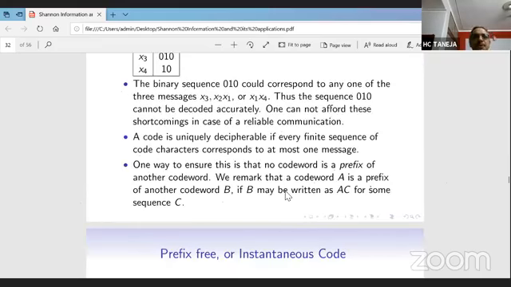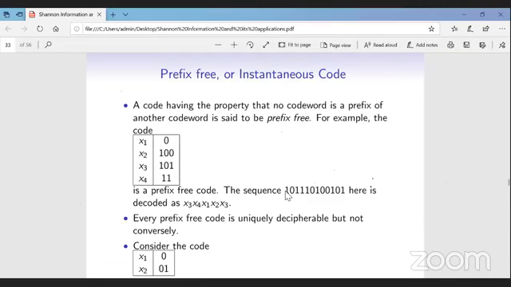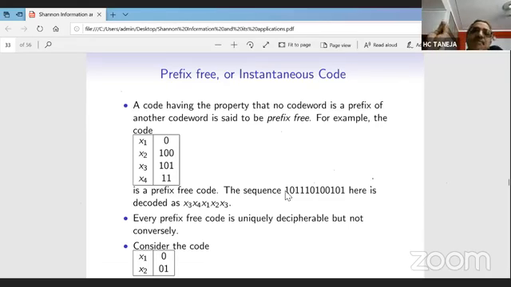For example, consider this code: x1 is 0, x2 is 100, x3 is 101, x4 is 11. It is a prefix-free code. No code word is a prefix of another code word. So if we get any sequence, it can be decoded in a unique way. So one thing we have got is that every prefix-free code is uniquely decipherable. But the converse is not necessarily true. We can get a code which is not prefix-free, but is uniquely decodable. I have given a simple example: x1 is 0, x2 is 0 1.